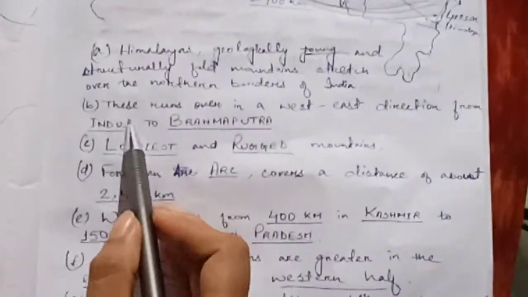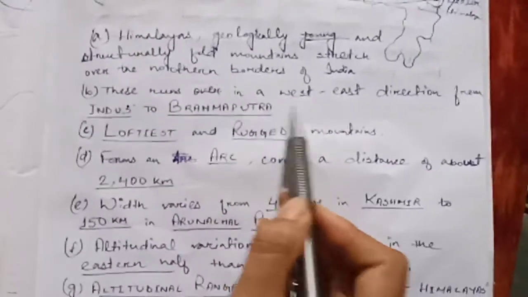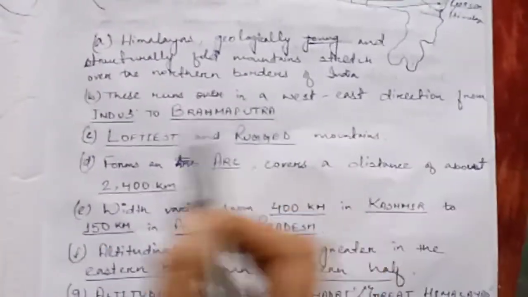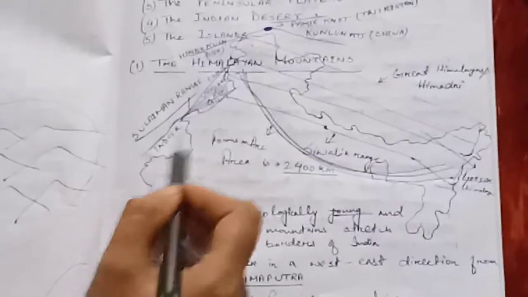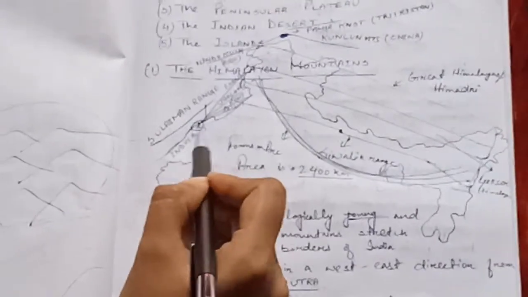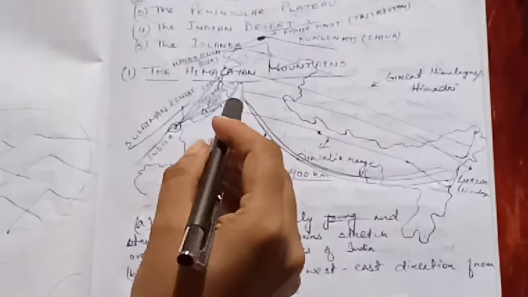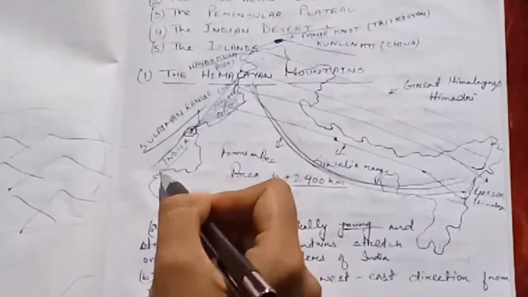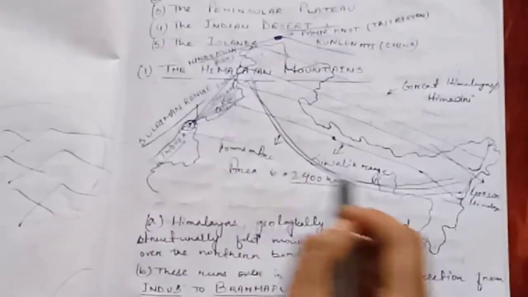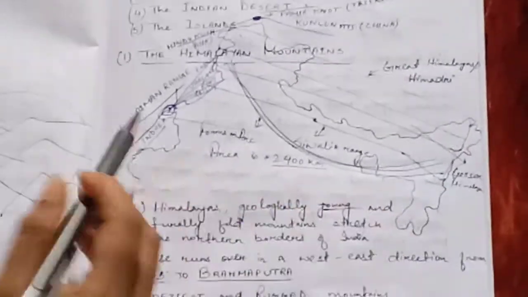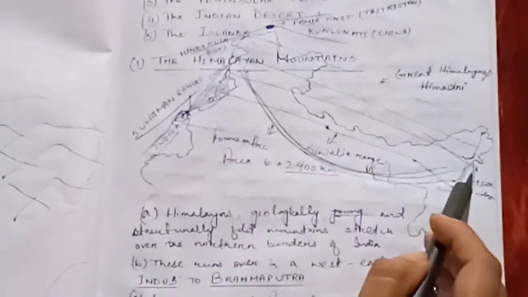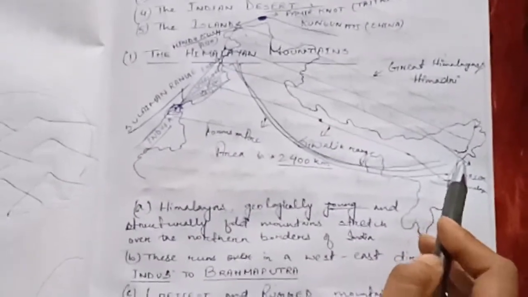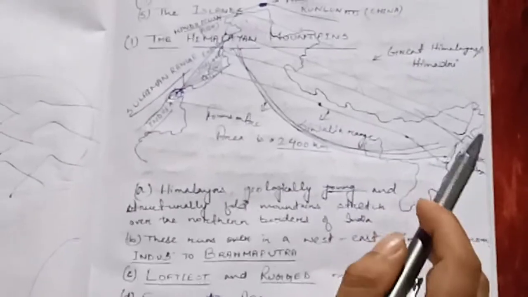Now the second point is that it runs in a west-east direction from Indus to Brahmaputra. I already said that the Himalayan mountains stretch from the Indus. This is the Indus river. The Indus originates from Himalaya only. One of the major rivers of Himalaya is the Indus. So from here it stretches till our northeastern part. Himalaya is mainly in the northern borders and stretches over to the northeastern part. So it stretches from west to east.